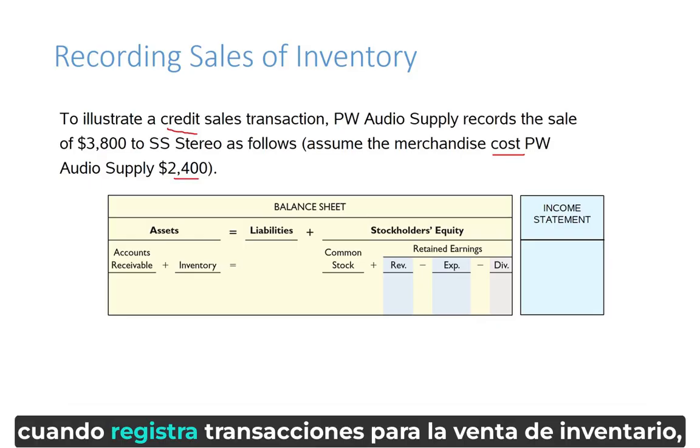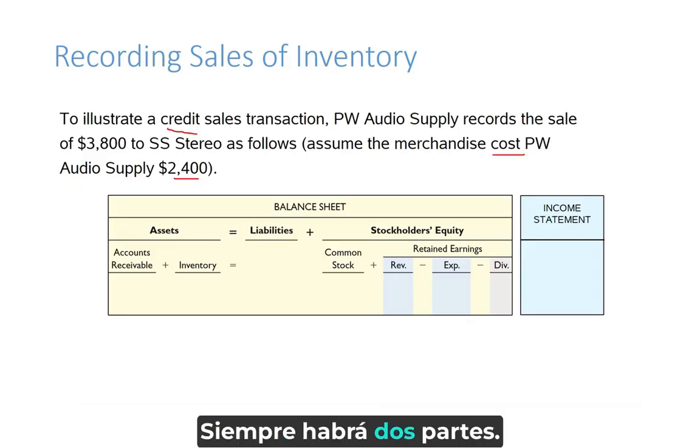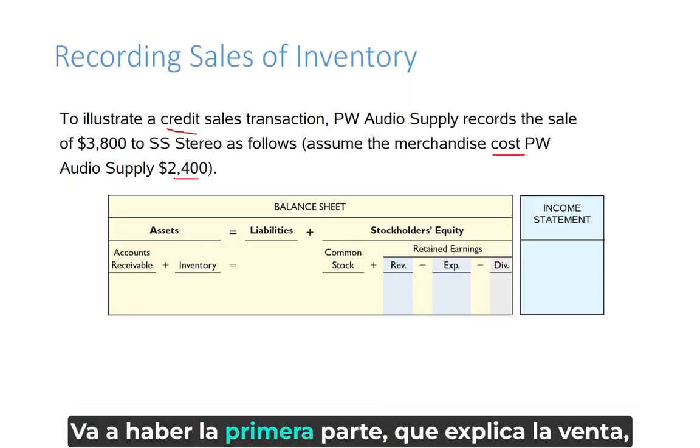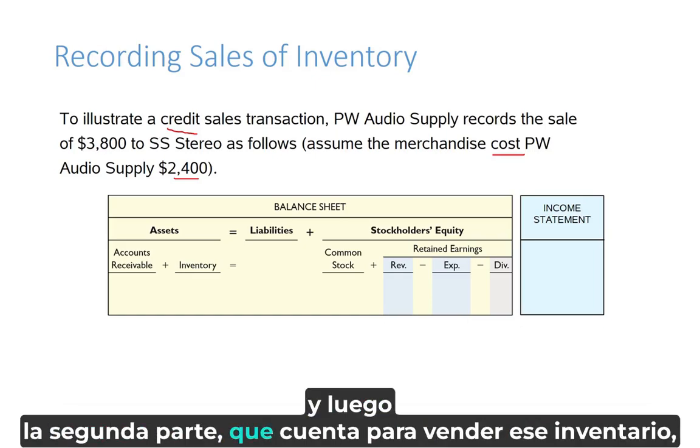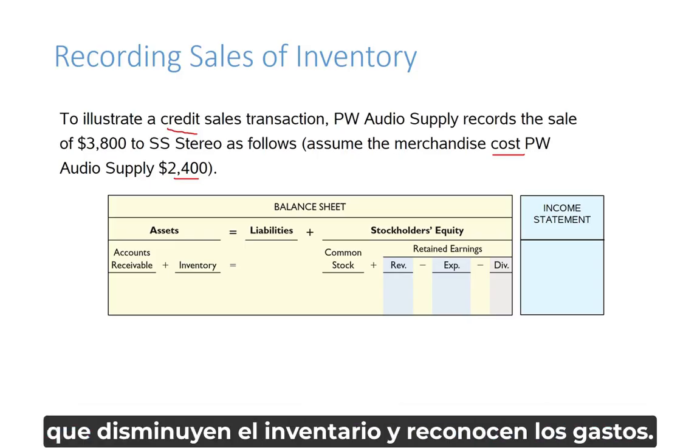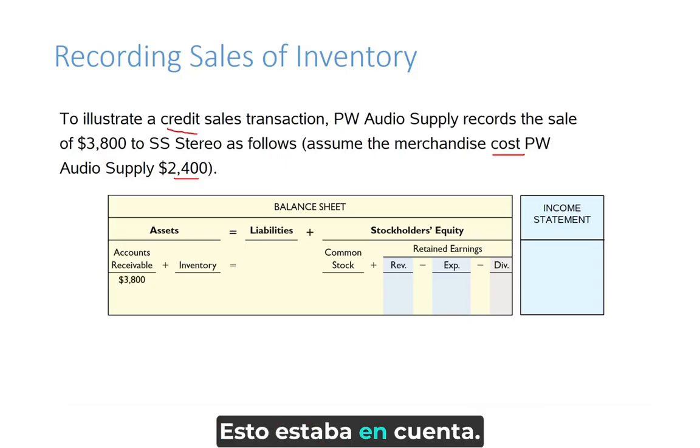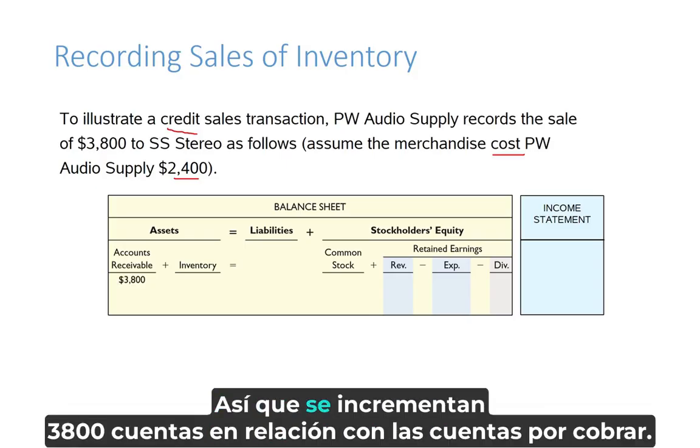Now, when you record transactions for the sale of inventory, there's always going to be two parts. There's going to be the first part, which accounts for the sale, and then the second part, which accounts for selling that inventory, that decrease in inventory, and recognizing the expense. Now, this was on account, so for $3,800, accounts receivable is increased.